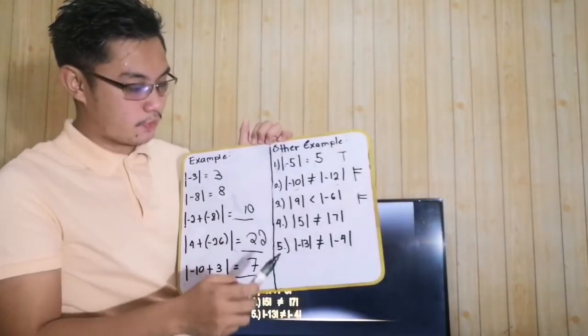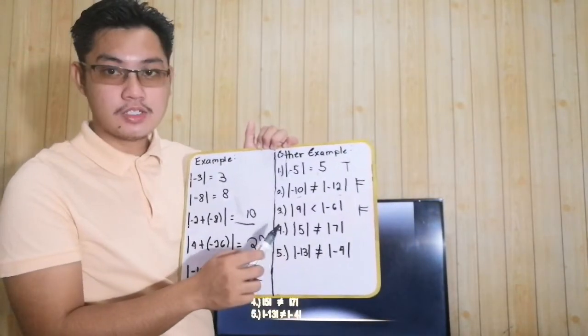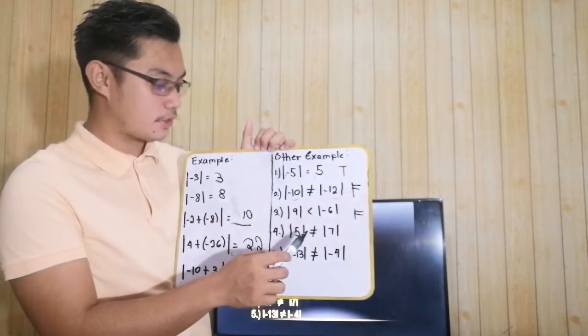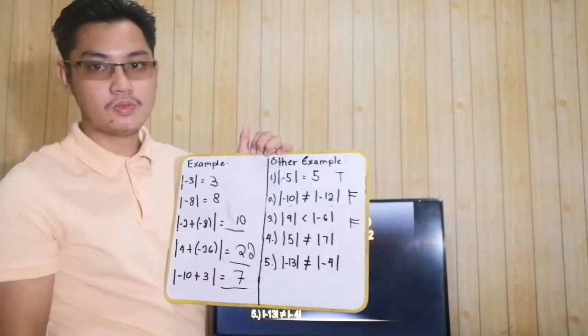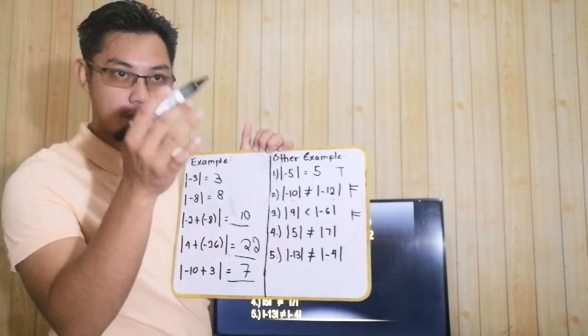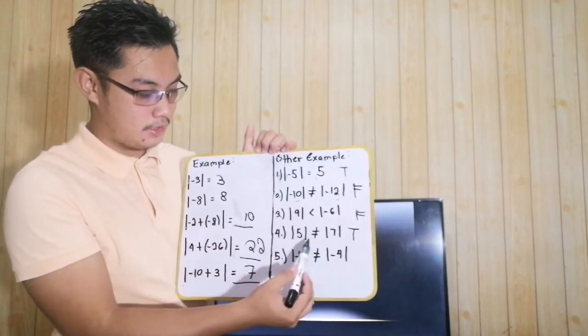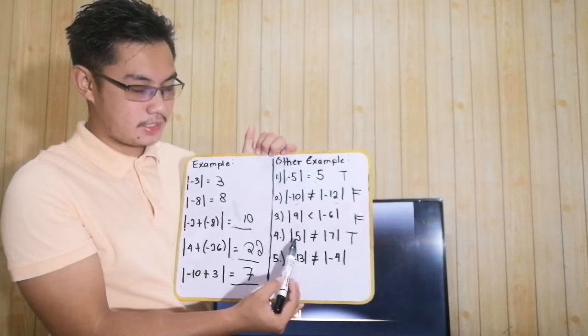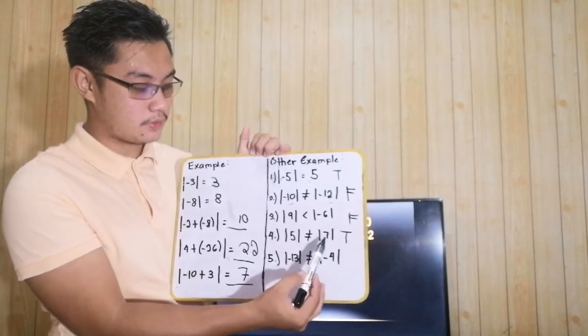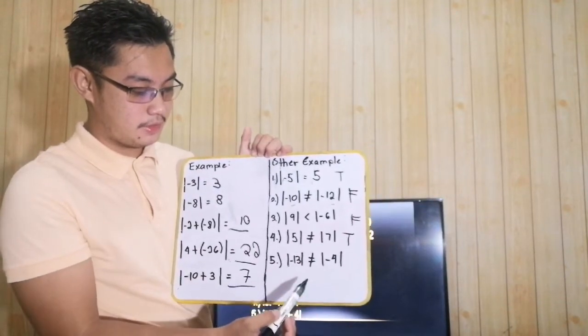Now, number 4. Absolute value of 5 is not equal to the absolute value of 7. True or false? It is true. Not equal. No? Absolute value of 5 is not equal to absolute value of 7.